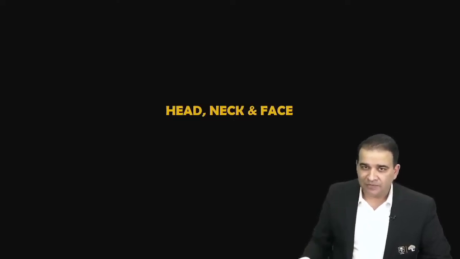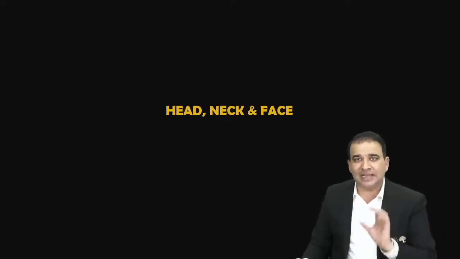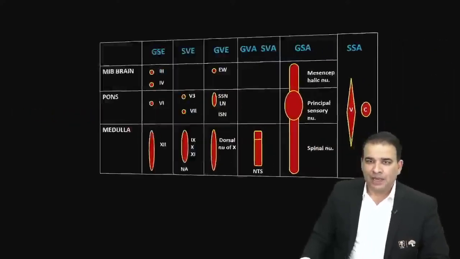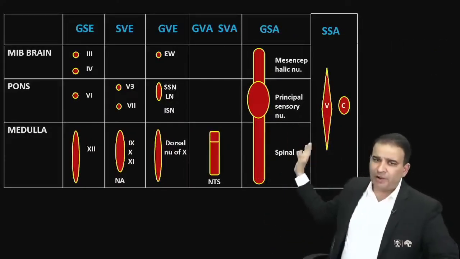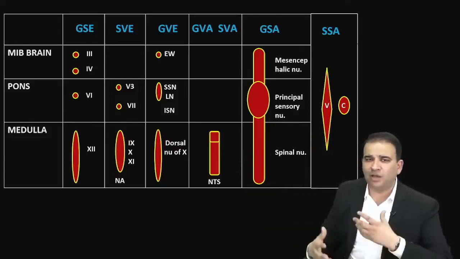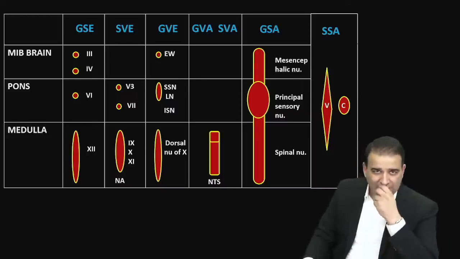Now, in the head, neck and face, I'm going to start first with the cranial nerve nuclei. Although I'm not going to discuss the cranial nerve nuclei in detail, there are some important details that I wanted to cover first. There's a chart, guys. I'm sure you all read about these cranial nerve nuclei columns wherever you attended the class, but we tend to forget these columns. That doesn't matter.